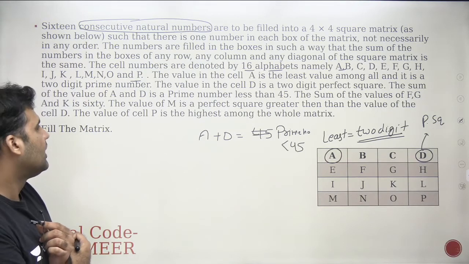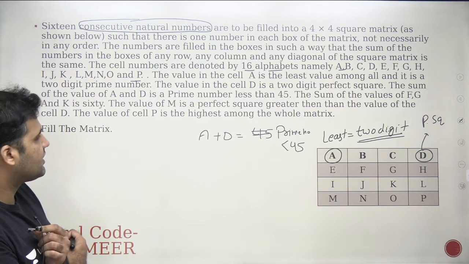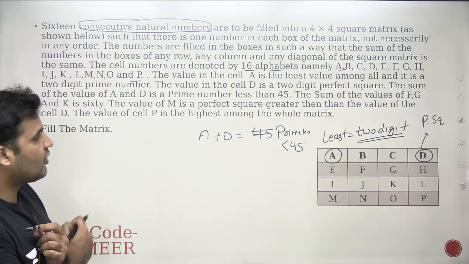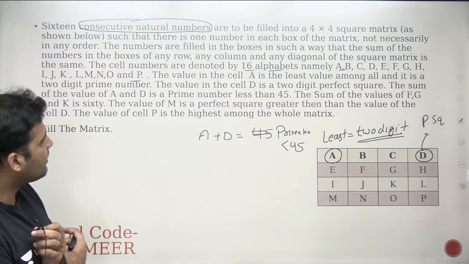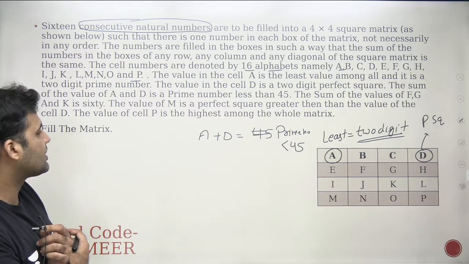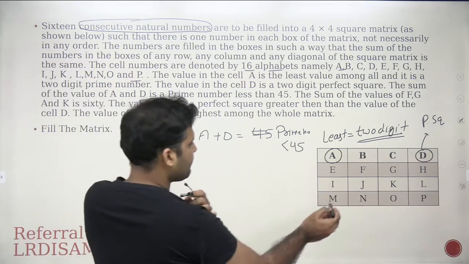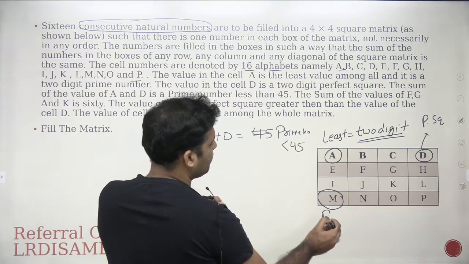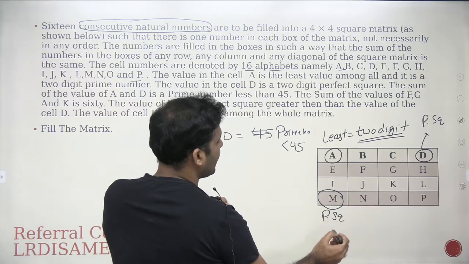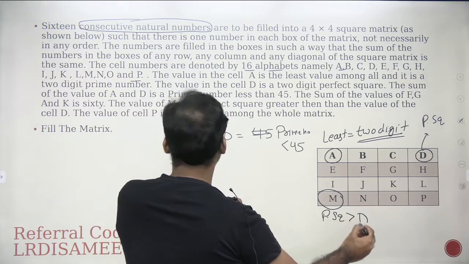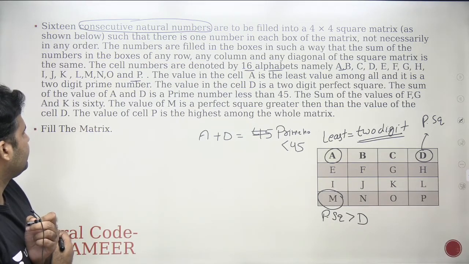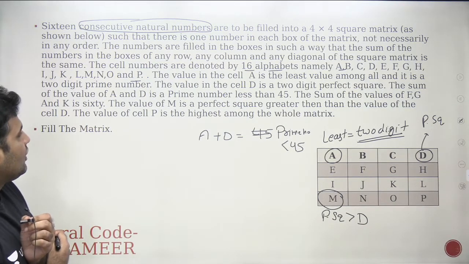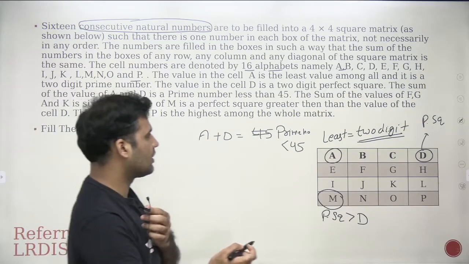Let's read it through. The sum of the value of F, G, and K is 60, not related to A and D. What we need is something related to A and D. The value of M is a perfect square greater than the value of the cell D. Okay, M is a perfect square, but it's mentioned as a perfect square which is greater than the value of D, right? Okay. The value of the cell P is the highest among the whole matrix.